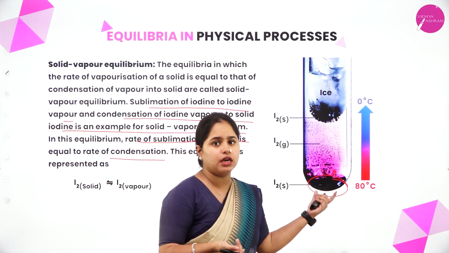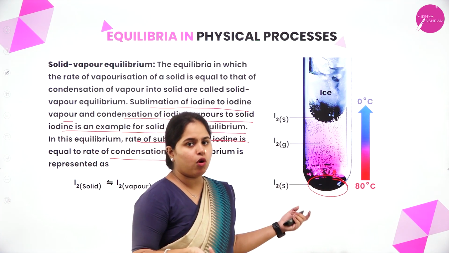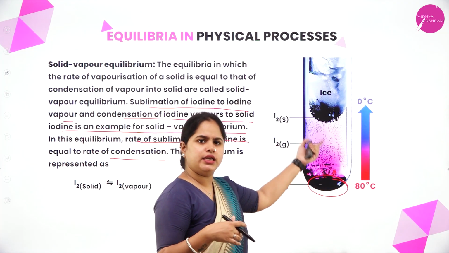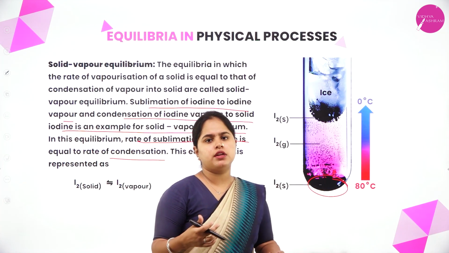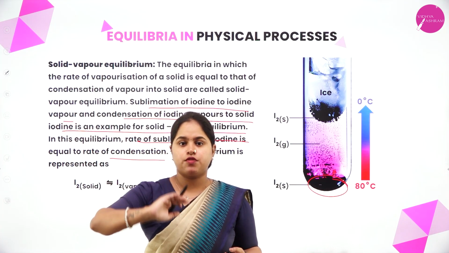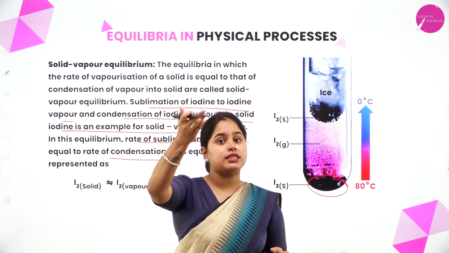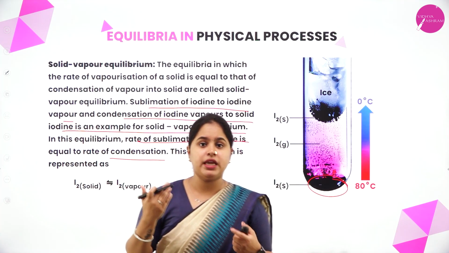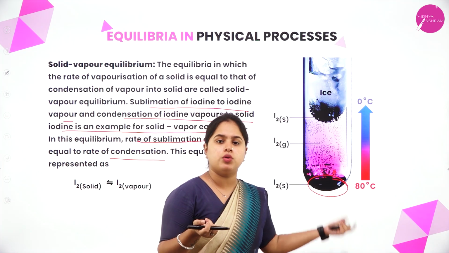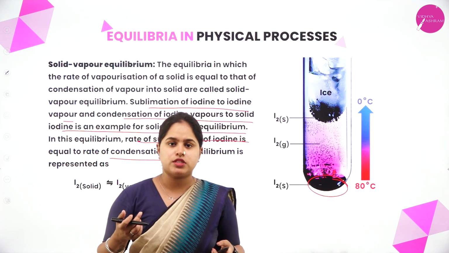It is a dark purple color. So in the beginning you can see a light purple color here, and after a while the rate of evaporation, that is from solid to gas, as well as gas to solid, will be equal. Then the color will be just the same throughout the test tube. So what can you say?